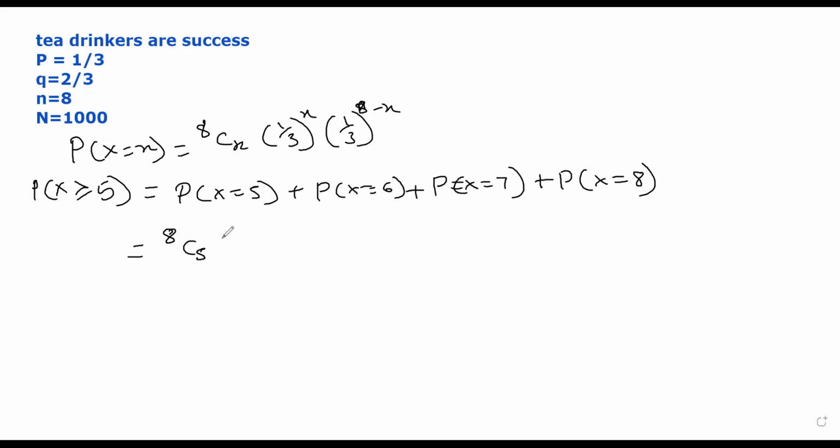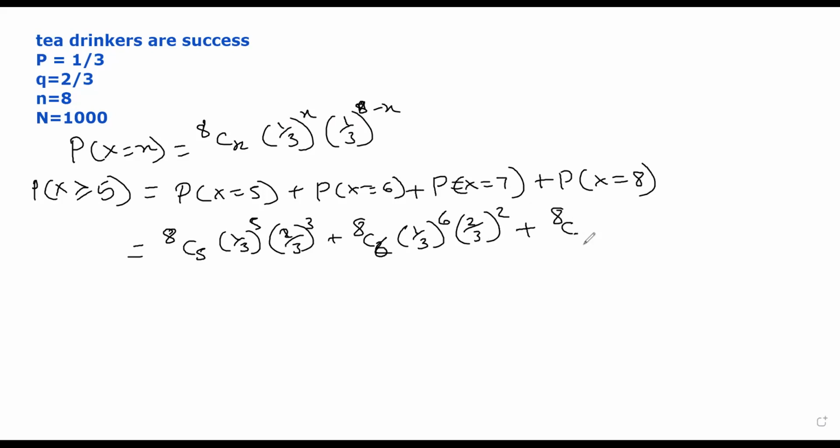This will be 8c5 (1/3) raised to 5 (2/3) raised to 3 plus 8c6 (1/3) raised to 6 (2/3) raised to 2 plus 8c7 (1/3) raised to 7 (2/3) raised to 1 plus, sorry, 8c8 (1/3) raised to 8 (2/3) raised to 0. Now 8c5 is nothing but 8c3.